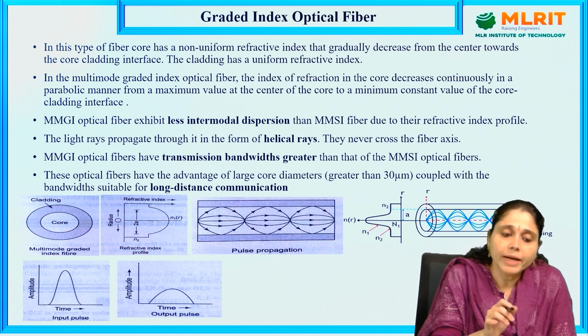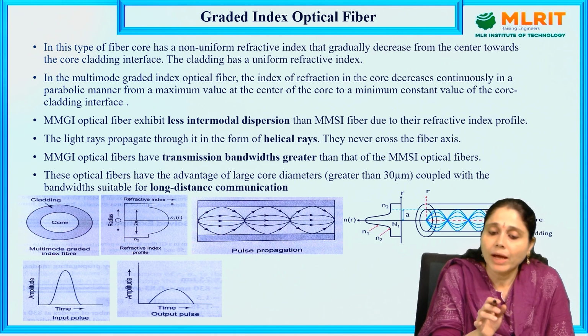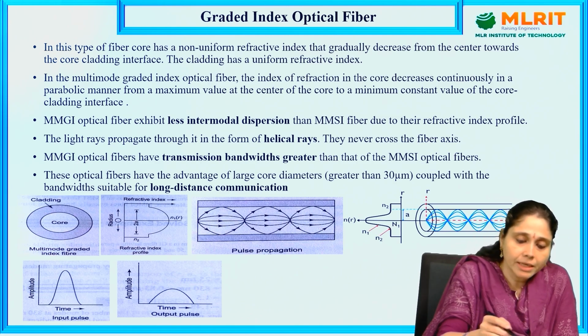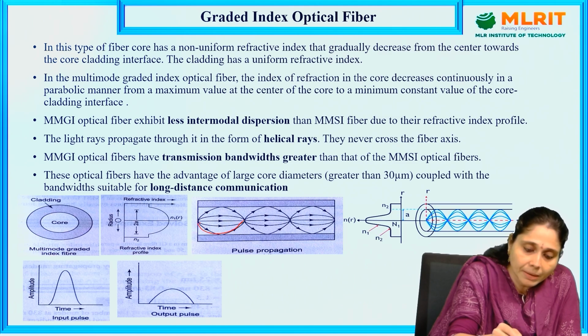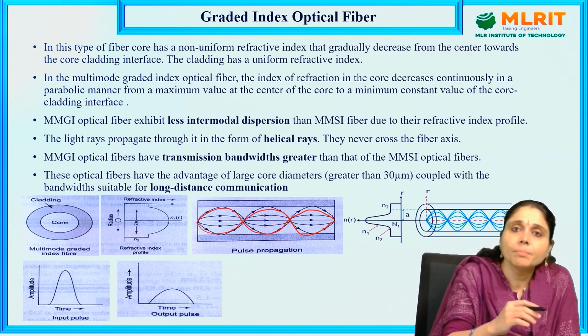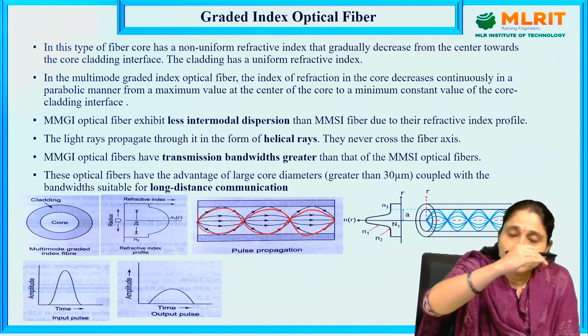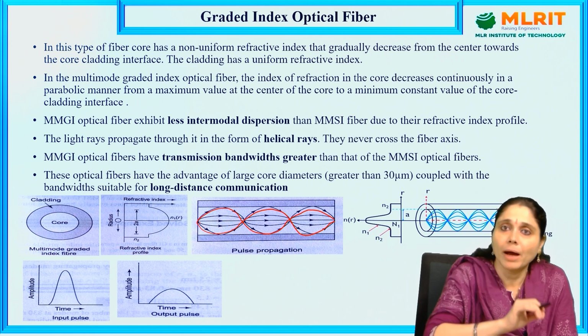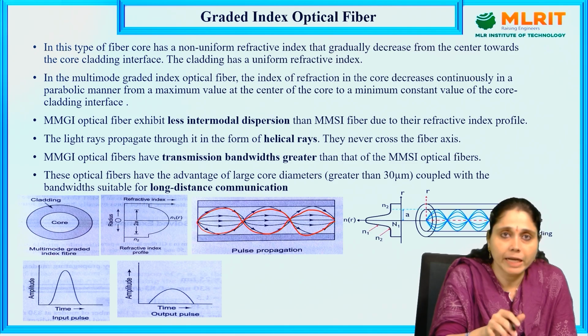In multimode graded index optical fiber, the index of refraction in the core decreases continuously in a parabolic manner, from a maximum value at the center of the core to a minimum value at the core-cladding interface. See here the pulse propagation: it propagates in a neat and clear sinusoidal wave pattern in graded index optical fiber.